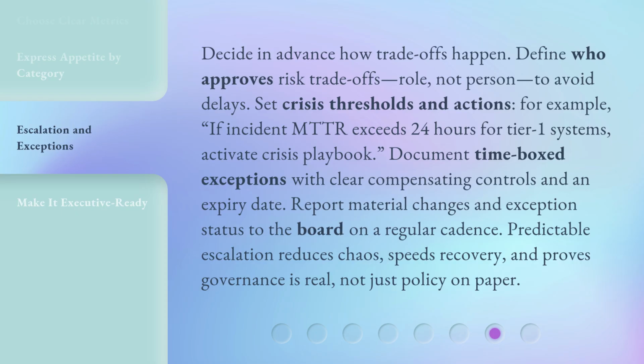Document time-boxed exceptions with clear compensating controls and an expiry date. Report material changes and exception status to the board on a regular cadence. Predictable escalation reduces chaos, speeds recovery, and proves governance is real, not just policy on paper.